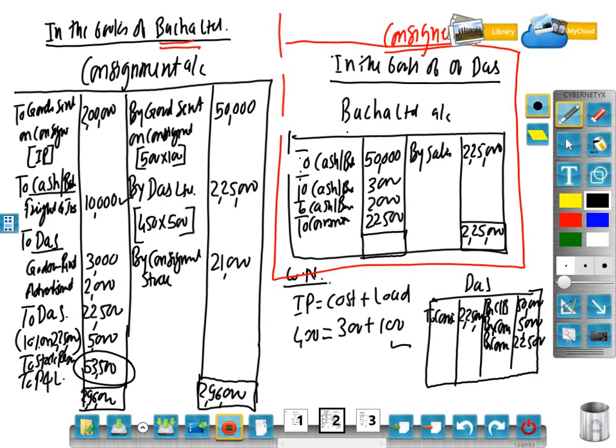How much? 2,25,000, balance to cash or bank.